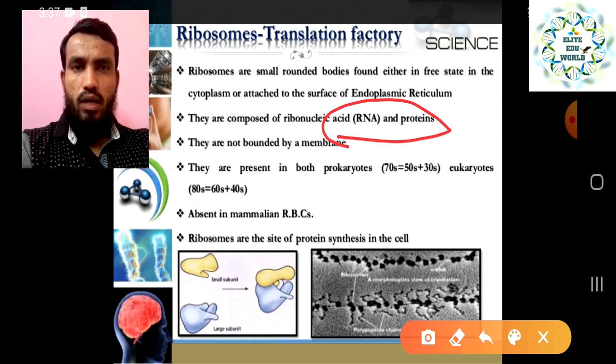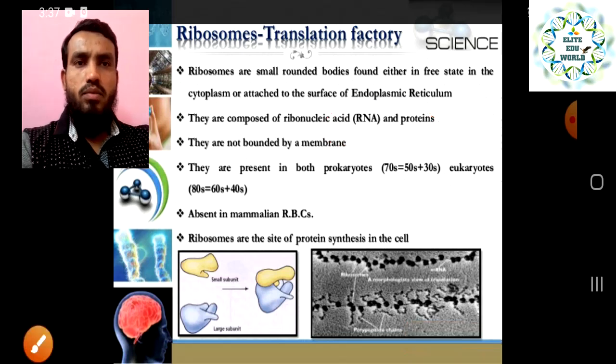There are different kinds of RNA also, that is mRNA, tRNA, rRNA. You will learn that in detail in further classes, as they are responsible for different functions. But here, they are made by ribosomal RNA and protein, and that is called ribosomes, right?